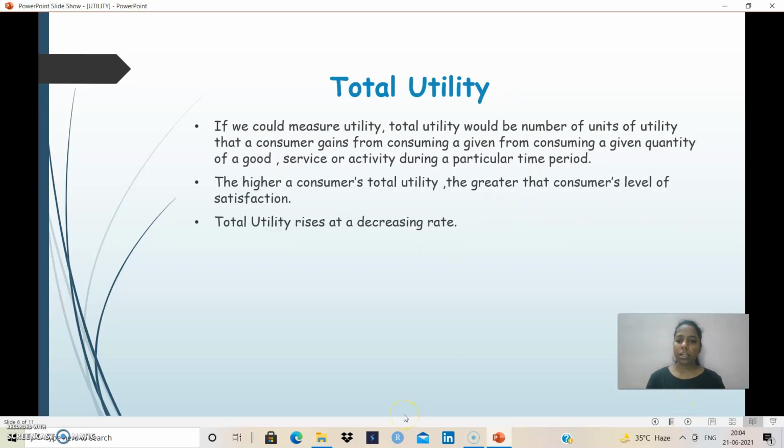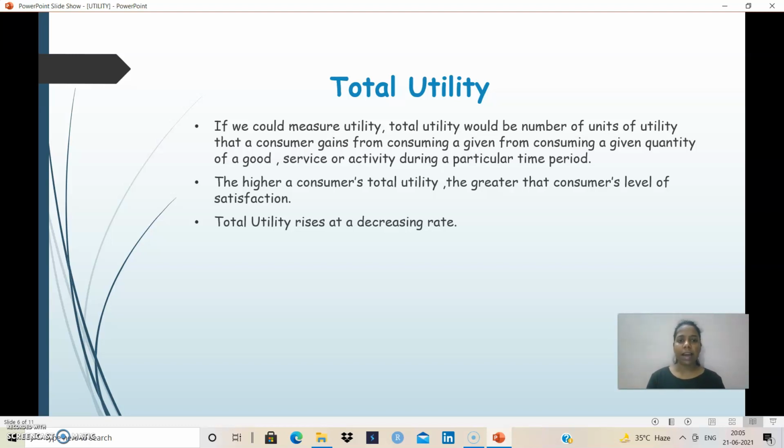Then comes the total utility. If we could measure utility, total utility would be the number of units of utility that a consumer gains from consuming a given quantity of a good or service or activity during a particular time period. The higher the consumer's total utility, the higher that consumer's level of satisfaction.